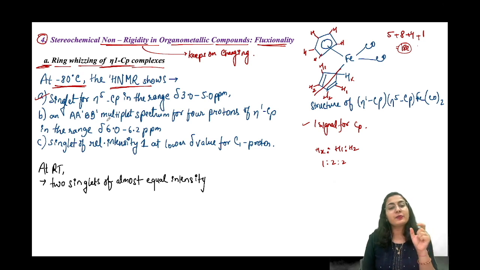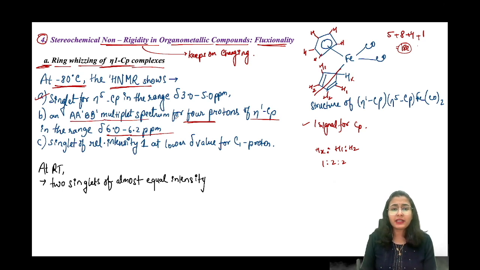And A dash BB dash multiplet spectrum for 4 protons of eta 1 CP in the range of 6.0 से 6.2 ppm. So what is it saying? A dash BB dash multiplet spectrum. अब देखो ये वाले जो दोनों प्रोटॉन है H1 and H2.